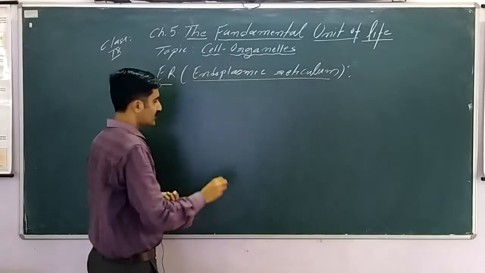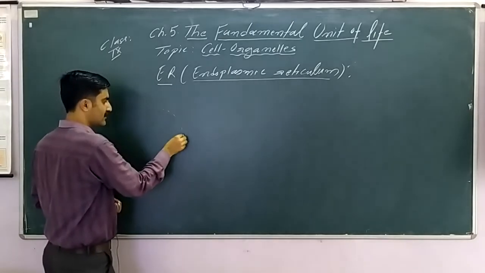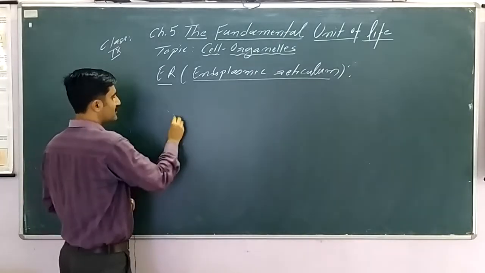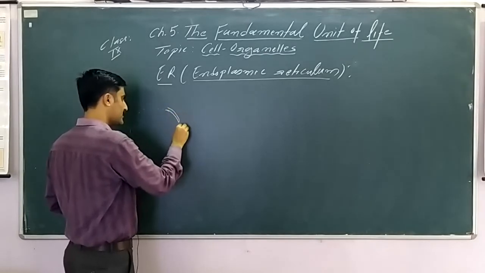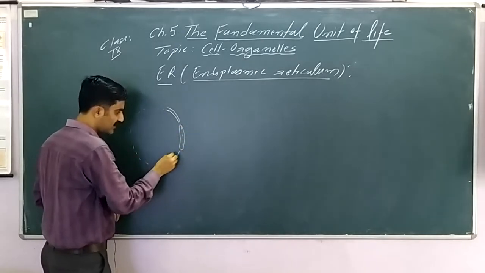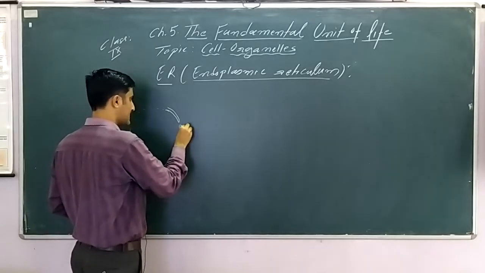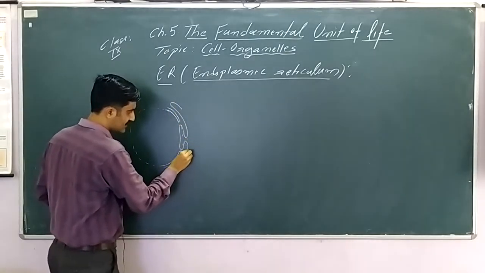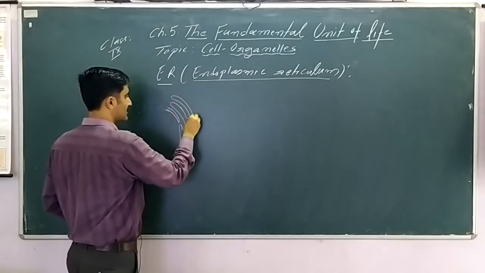If you observe the diagram, we generally find that the endoplasmic reticulum seems to be extending from the nucleus, from the nuclear membrane. All of us know the nuclear membrane is also a double membrane layer. So from the nuclear membrane it extends. If you look into its structure, it seems like this. This is the structure present in the cell.